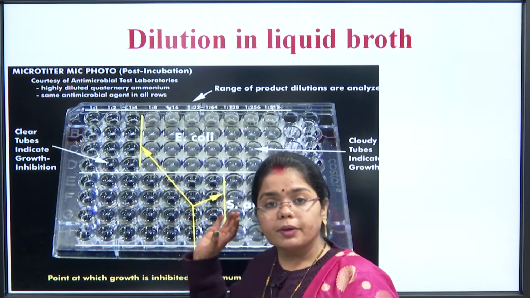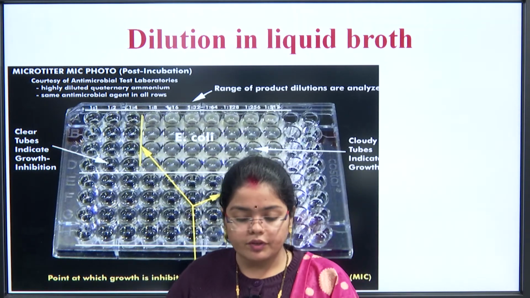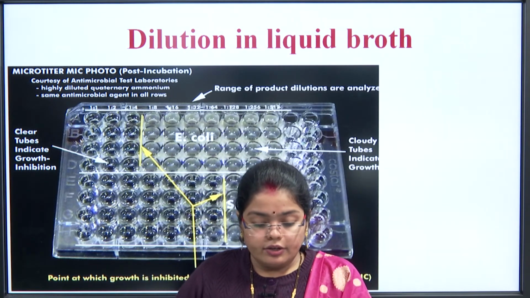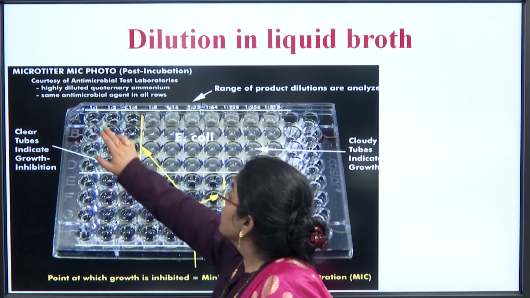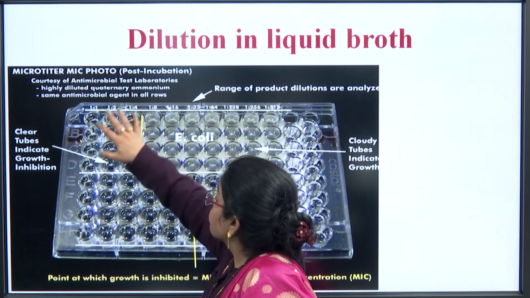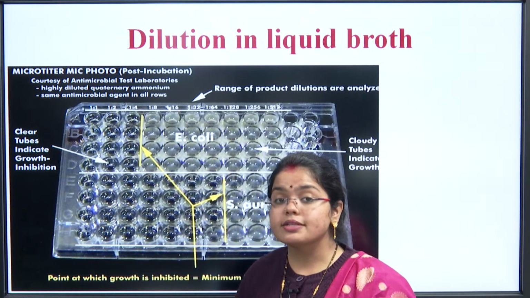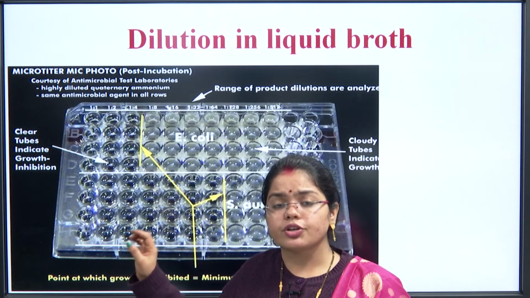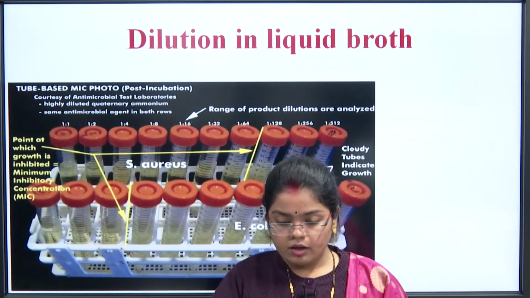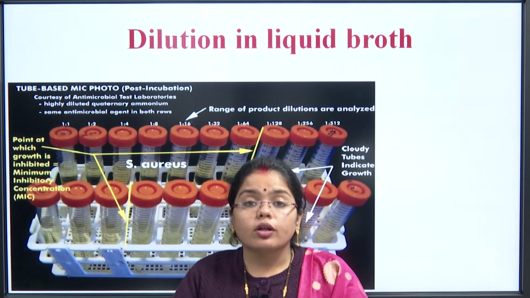So, this is how the plate looks when we are dealing with liquid broth, and the point at which the growth is inhibited is the point at which you can see this area. The turbidity is not there, that means the growth is not there. So, this is the area where the minimum inhibitory concentration can be recorded. How is dilution in the liquid broth done?